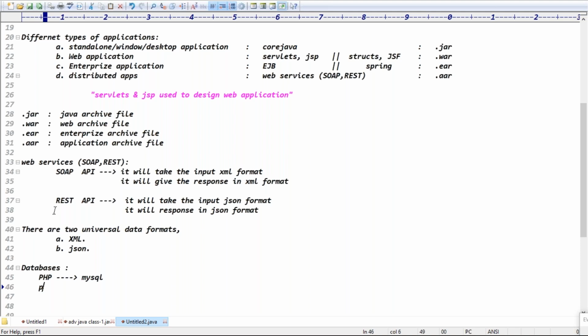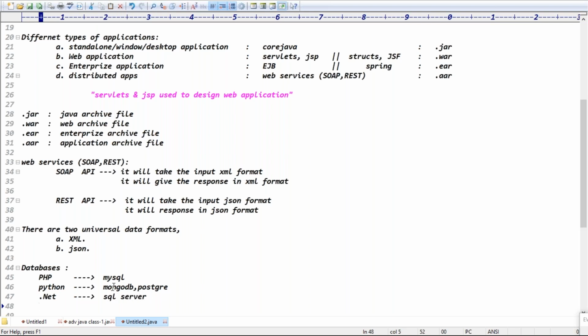Python can also connect with different databases, but what is the preferred database for Python? They will not use MySQL. They will not use Oracle. Basically, they will go for MongoDB, and they'll go for Postgre basically. In the same way, .NET persons, will they use the Oracle database? No, right? So these guys will use SQL Server.